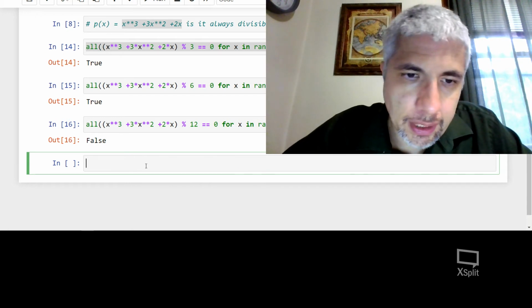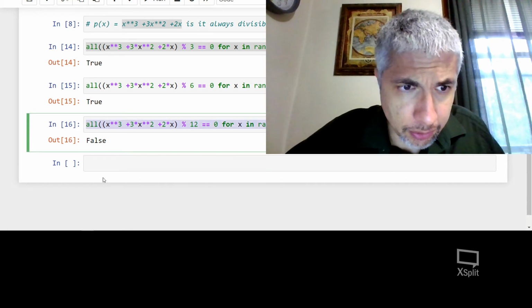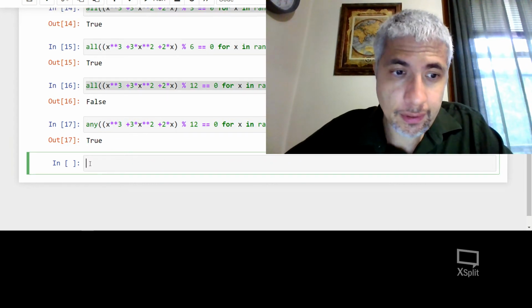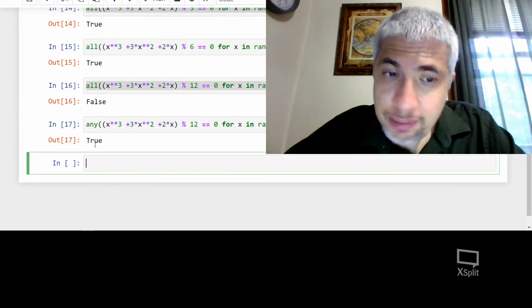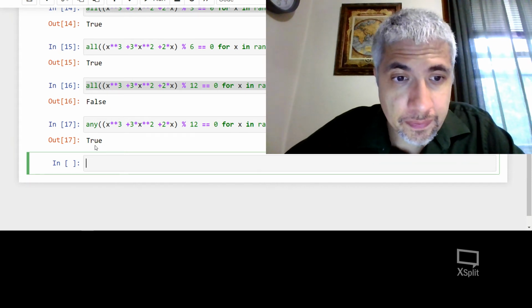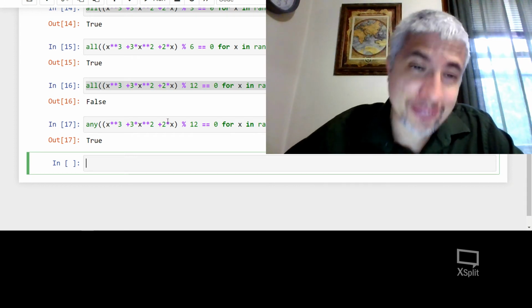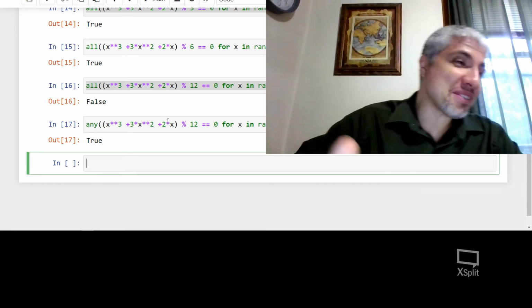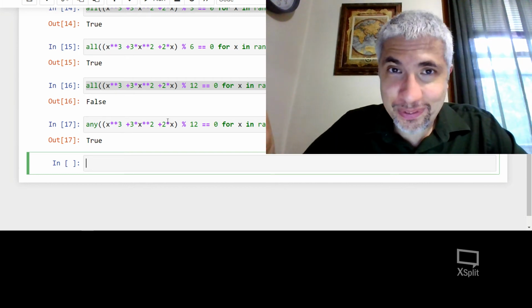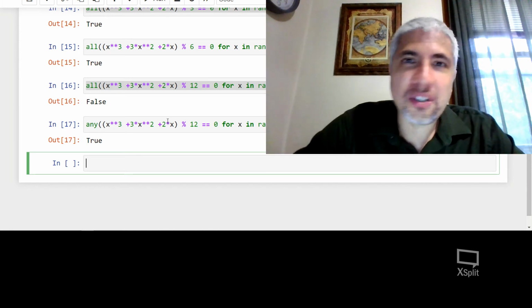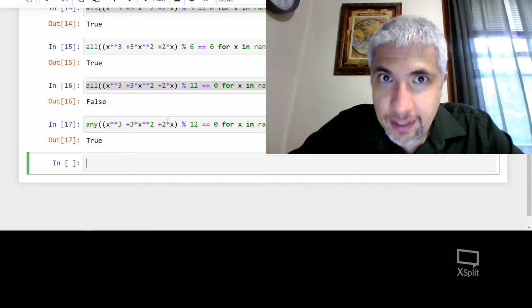False. Okay. Is it ever divisible by 12? Well, if I want to know if it's ever divisible by 12, I could use any. And yeah, it's telling me sometimes it's divisible by 12. I mean, obviously, if x is 12, each of these pieces is going to be divisible by 12. So you have something that's a multiple of 12 plus something that's a multiple of 12 plus something that's a multiple of 12. It's going to be divisible by 12. But Python just confirmed that sort of obvious fact.